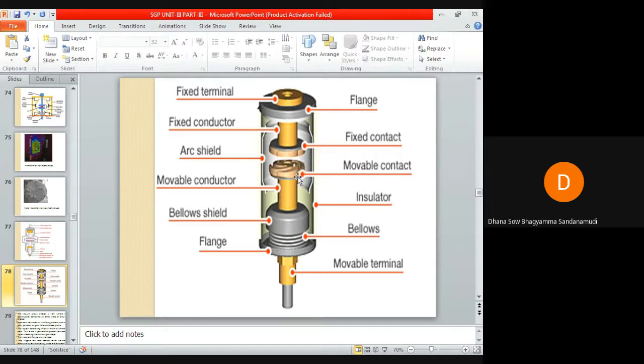On the face of this disc, you can see the spiral segments, so that the arc current produces an axial magnetic field. In order to produce the axial magnetic field by this arc current, these contact faces are spiral in shape. The movement of the arc over the contact surface, because of this axial magnetic field, minimizes metal evaporation and hence erosion of the contact due to the arc.